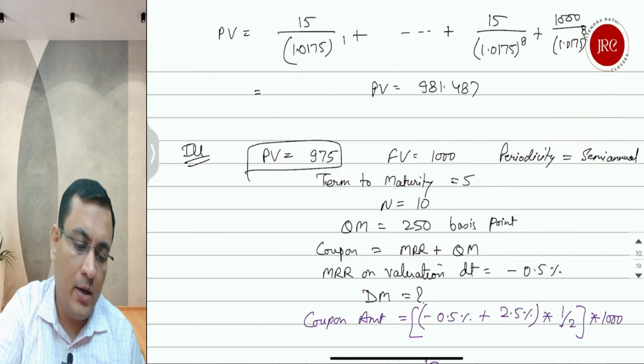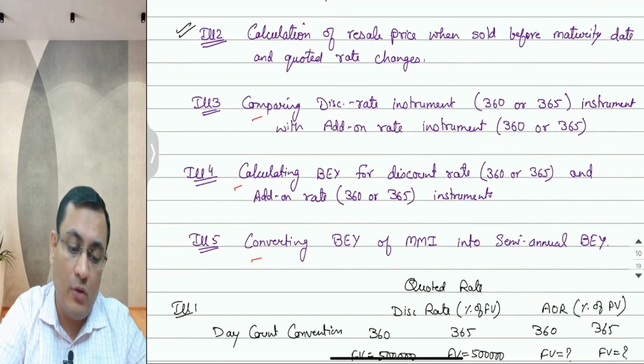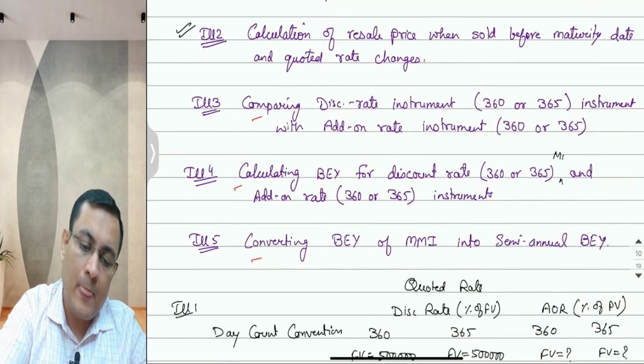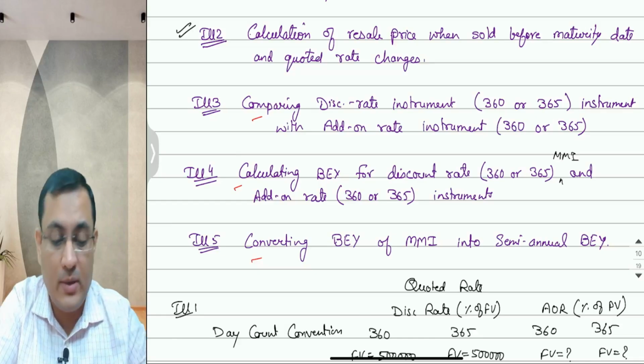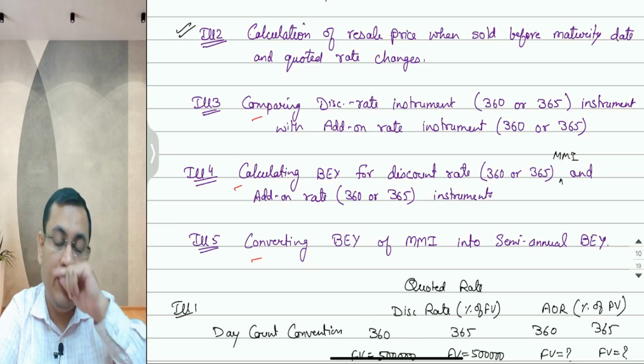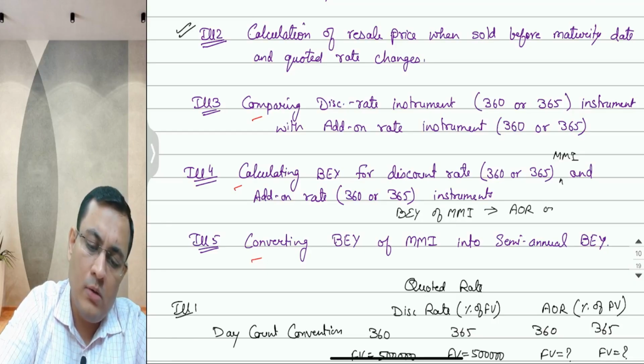So next, the third type of question which we may get is calculating bond equivalent yield for a discount rate instrument, a discount rate MMI, and an add-on rate 365 day instrument. Now what we have to do is calculate the bond equivalent yield. What is the bond equivalent yield of an MMI? It is the add-on rate on a 365 day count convention.